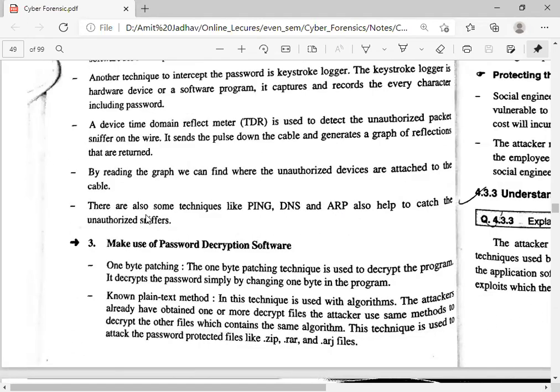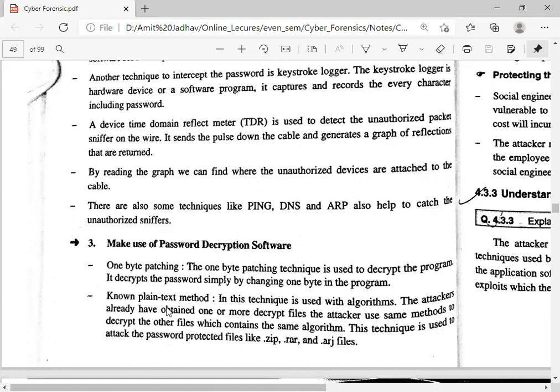Next, the third way is to make use of password decryption software. One byte patching: the one byte patching technique is used to decrypt the program. It decrypts the password simply by changing one byte in the program. Whenever the user enters his password, the password is in an encrypted format, and that should be decrypted by the cracker. For that, the cracker uses the software that is one byte patch. It easily decrypts the encrypted file, and the hacker gets the password here.